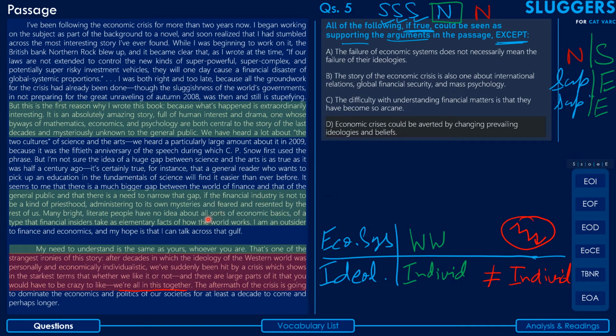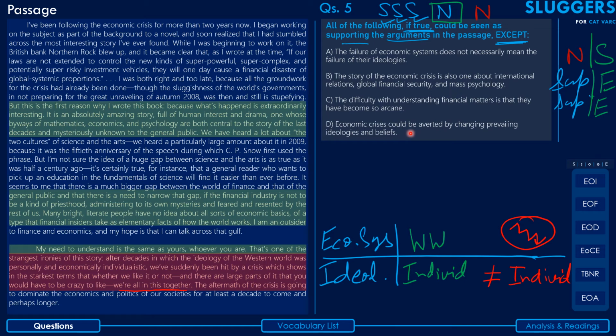The reason he has laid so much emphasis on this, it can be inferred, is so that it can help in the long run to avert these kinds of economic crisis in times to come, or at least make the world better equipped to deal with these kinds of economic crisis, right?